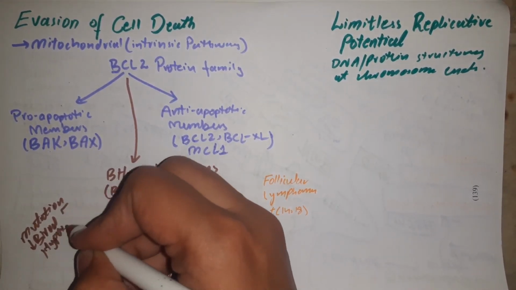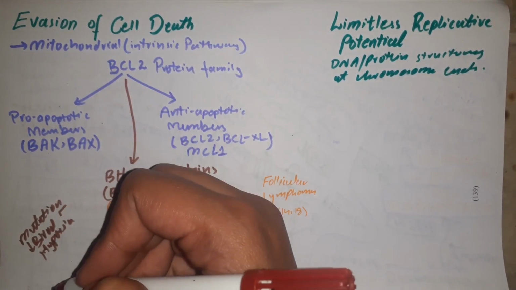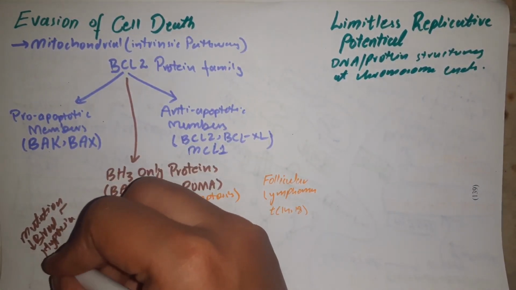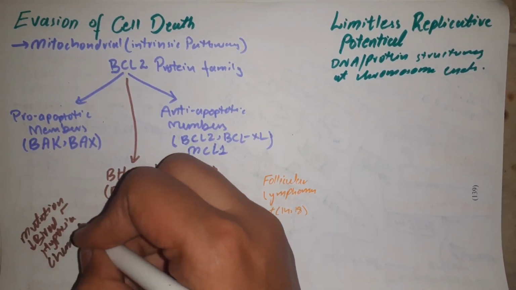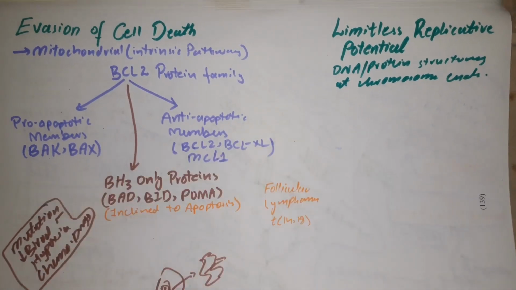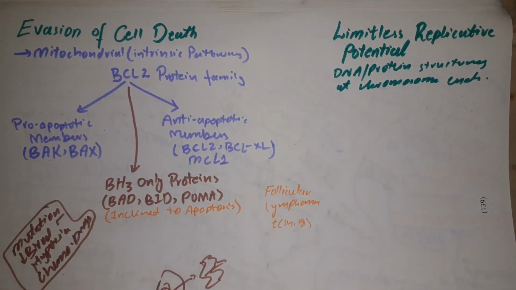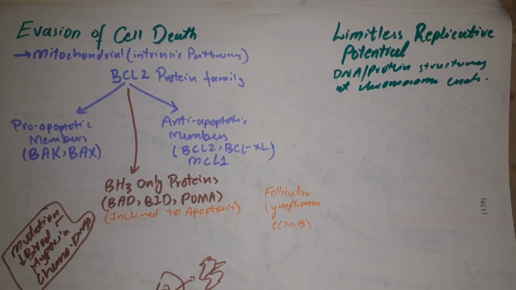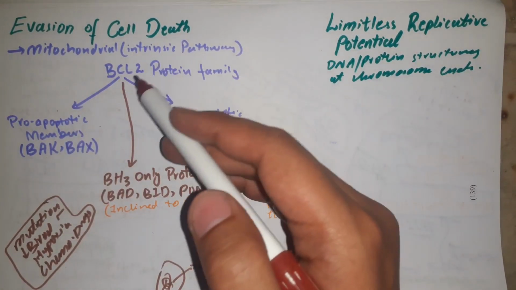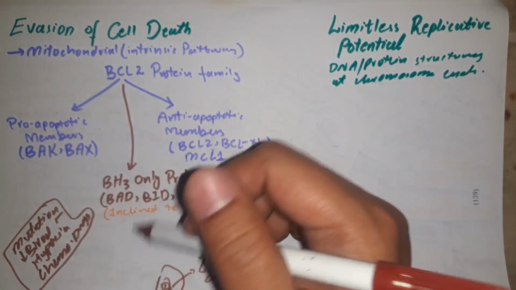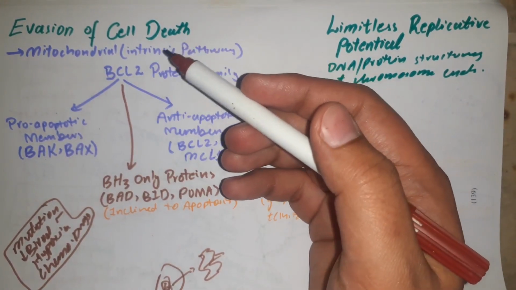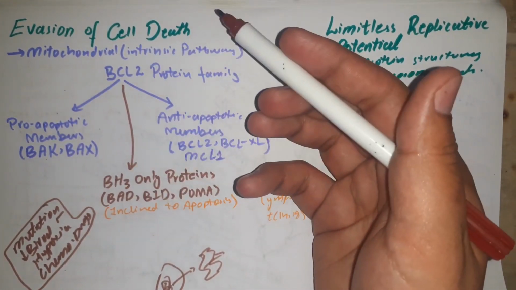And moreover, when chemotherapy is started, these drugs also induce stress to the cell, and it can lead to their death by apoptosis. So these are different factors which lead to a stressed internal environment of the cell, and it can lead to their apoptosis. And apoptosis in cancer cells mostly occurs by the mitochondrial or intrinsic pathway. So this is the principal pathway involved in this entire scenario, by which they can die, and which they try to evade by modifying it.